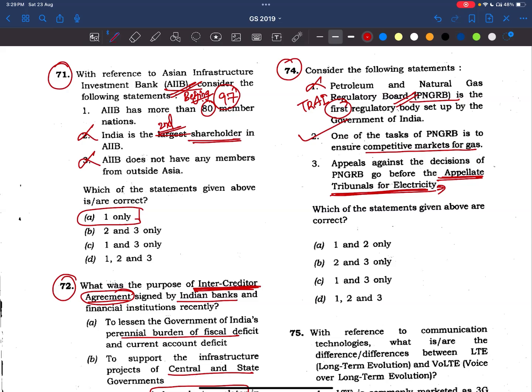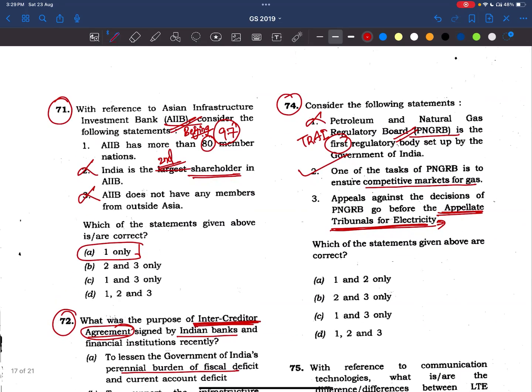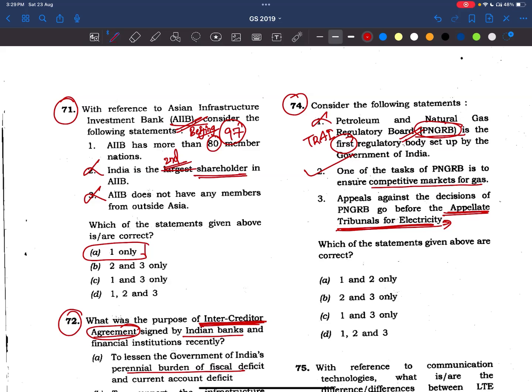Now, we have to read about this Petroleum and Natural Gas Regulatory Board, PNGRB. In 2025 also, this type of question was given, right? What does some petroleum regulatory body regulate? Some similar question was there. And of course, privatization of electricity boards is also going on, so we have to read about this Electricity Act as well. Maybe in the upcoming years UPSC may ask about electricity and privatization of electricity boards. This comes mainly, so these things become very important, friends.